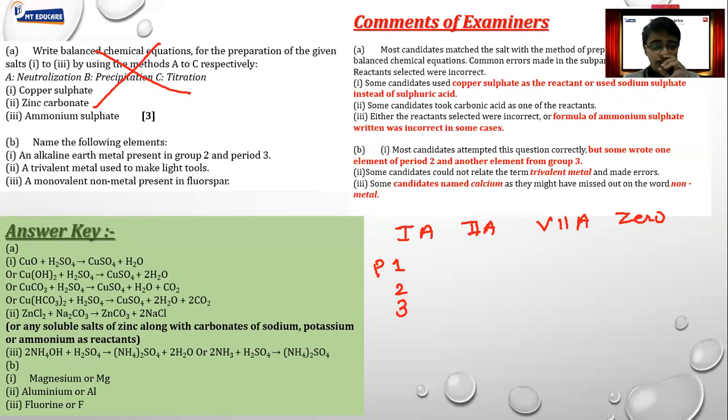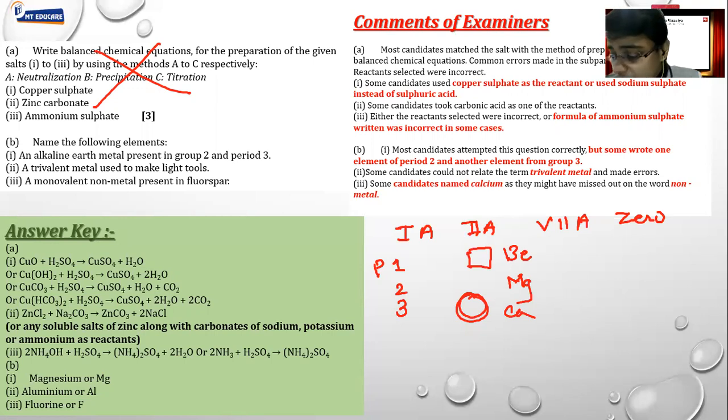They have clearly mentioned here it is present in group 2. So it is present in group 2 and it is present in period 3. So you have to start. It is Be, Mg, Ca. So it reaches which symbol that you need to remember. Now, अब यहाँ पे लोग क्या mistake करते हैं? Period 1 में there is no element in group 2.